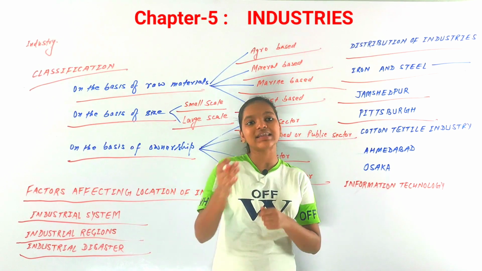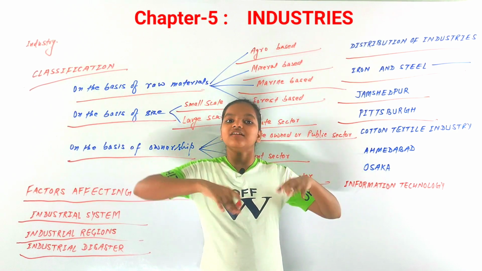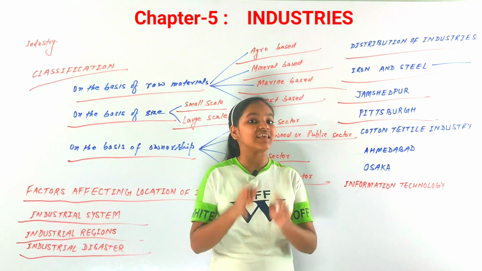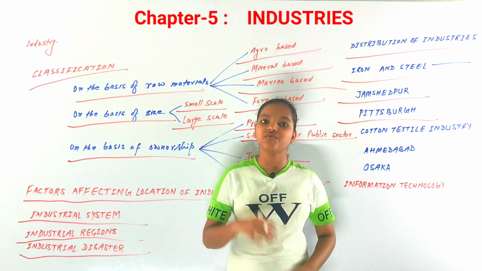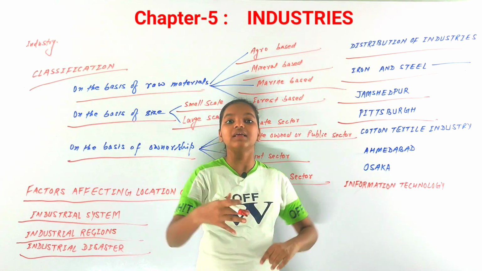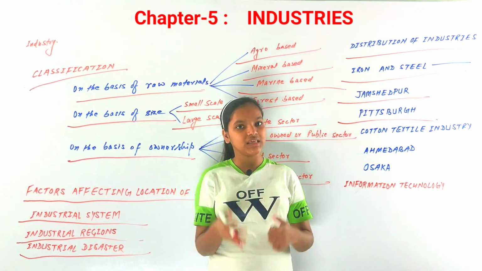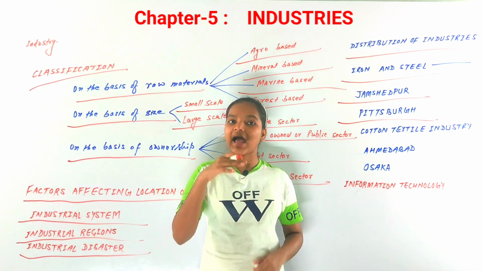You might be thinking that in India it was 32 kilometers. So why is it 1500 kilometers in the USA? But you know that the USA's area is larger than that of India. So because of that, 1500 is not very much, because there are many industries that cannot be settled because of the deposits, because of raw materials. So in Pittsburgh as well, there are iron and steel industries that have been settled.